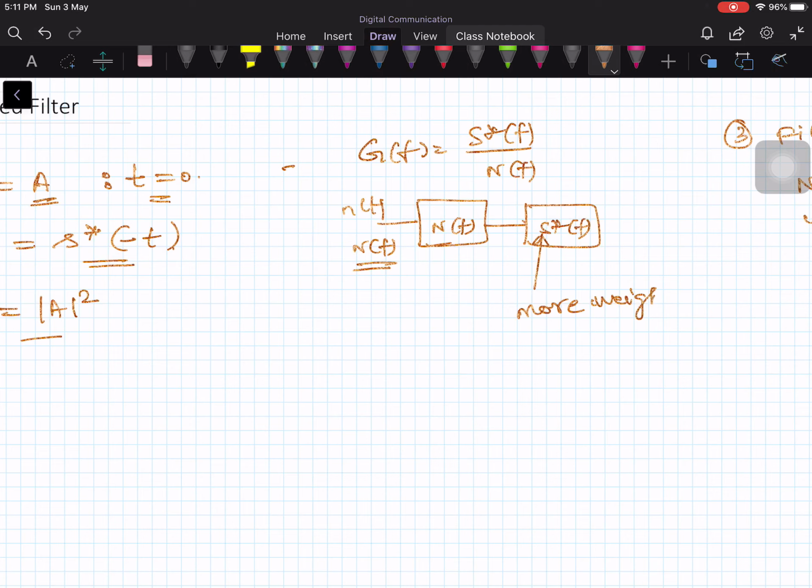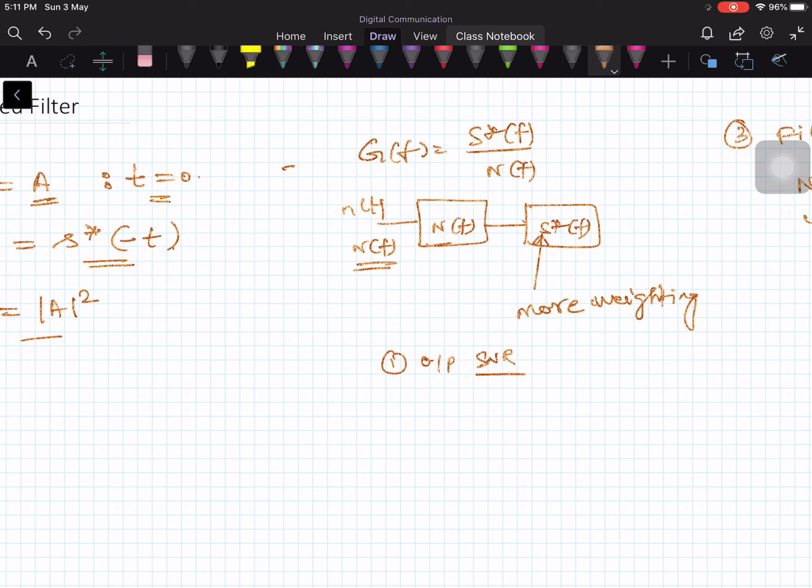So this filter will give more weightage to the frequency components which have more contribution from the signal. It gives less weighing to the frequency components in which the noise is dominant. This is what we discussed in the last class, and this is the manner in which it achieves the maximization of the SNR.